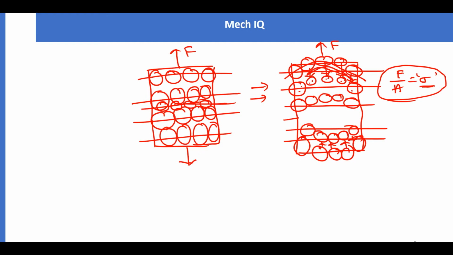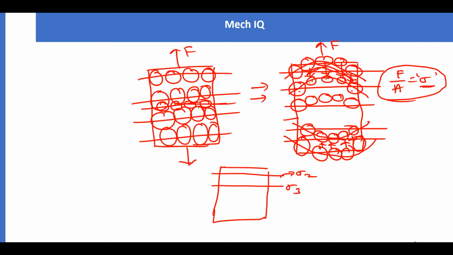If you look closely, the amount of deformation in this layer is more than the amount of deformation in this layer. So it goes like that. It's the same way here. The amount of deformation here is higher, and here is comparatively low. So if you see a body like this, the stress acting on this surface is different. The stress acting on this surface is different. Let us say this is sigma 2, this is sigma 3, and the stress acting on this surface is sigma 4.